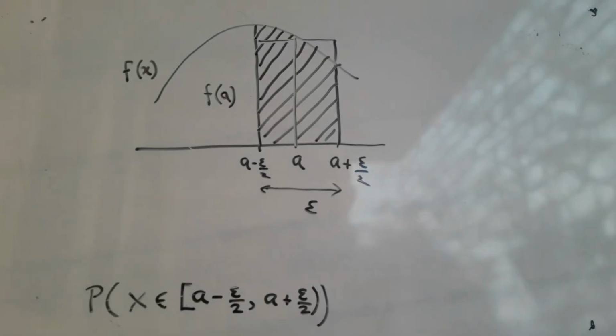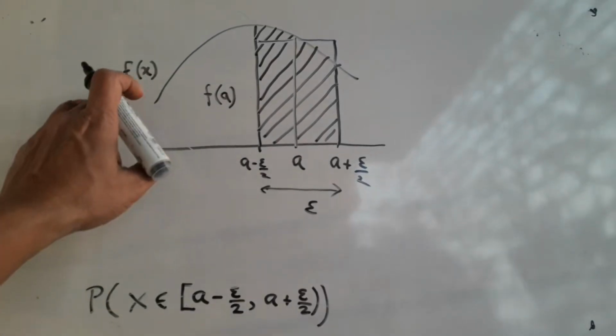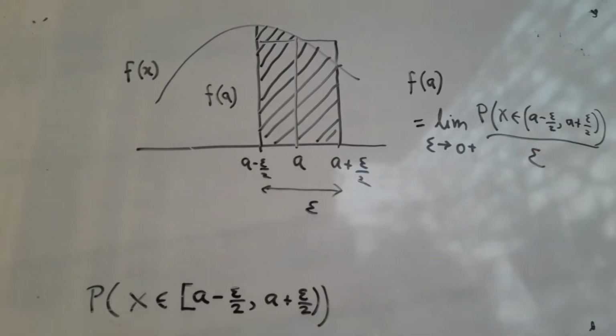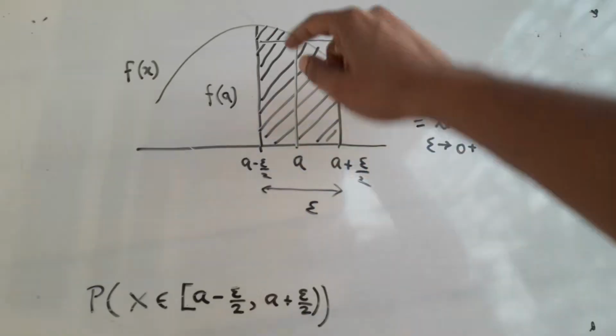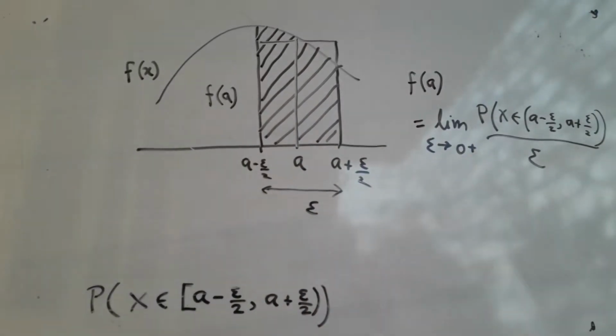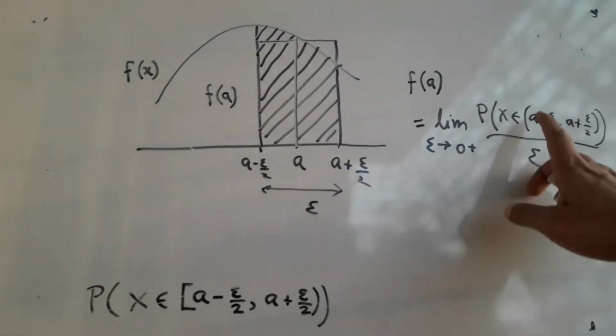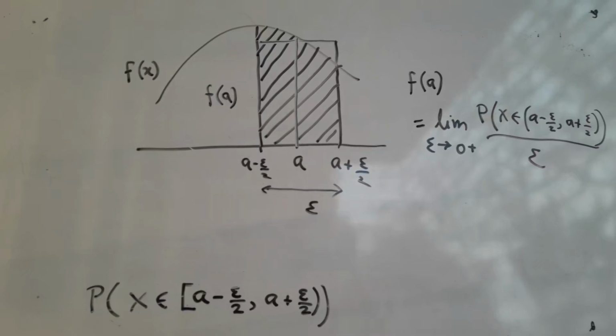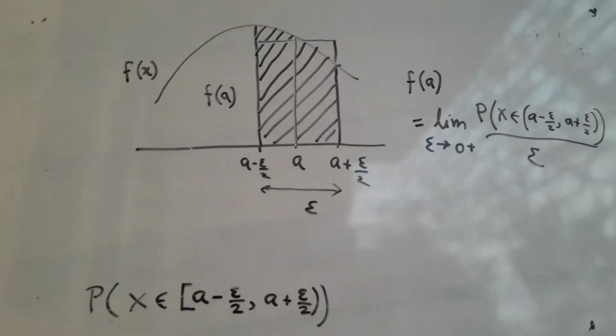From this we get an interesting intuition about the density. f(A) is actually this area divided by epsilon, and you have to let epsilon go to 0 plus. Don't worry that I changed this round bracket to a square bracket. It really doesn't matter because we are working with a continuous random variable.